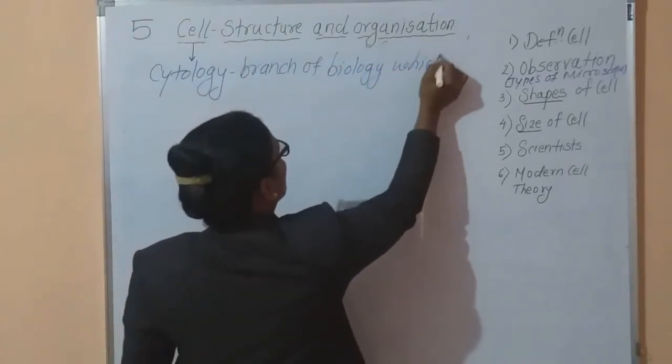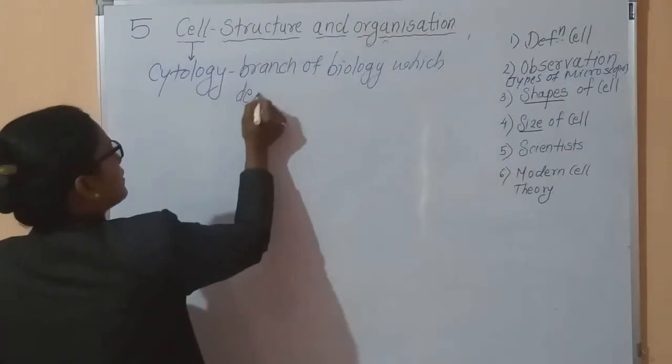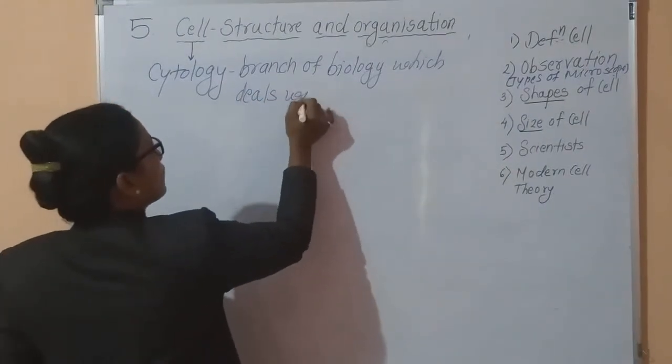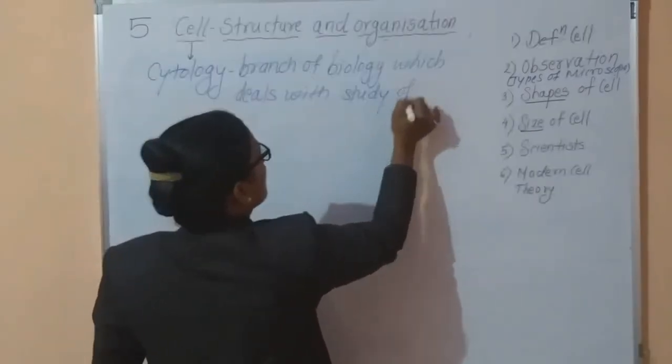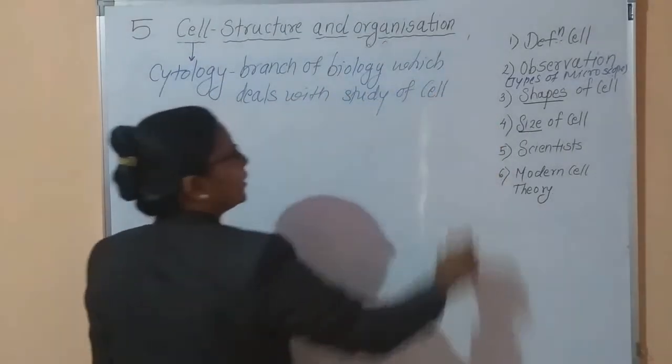which deals with the study of cell, the detailed study of cell. How the cell performs, what are the different cell structures, what is the metabolism of the cell, all details of the cell are studied under this branch of biology. This branch is called cytology.